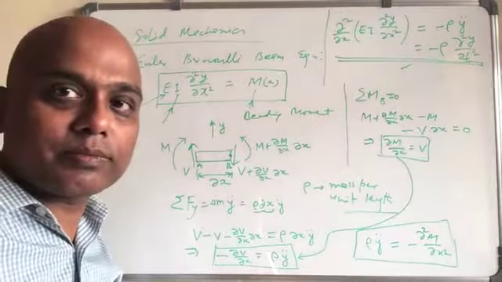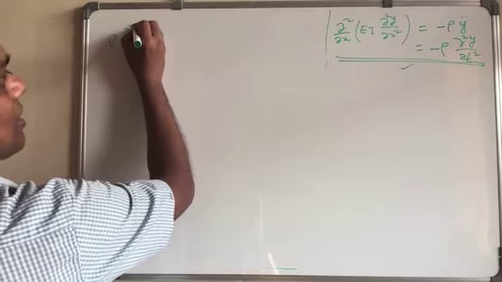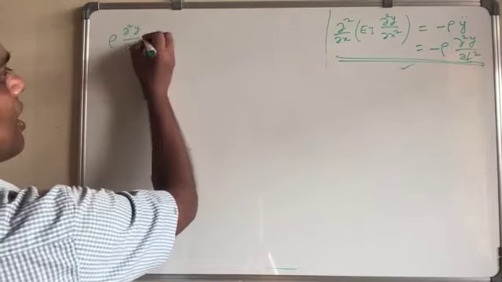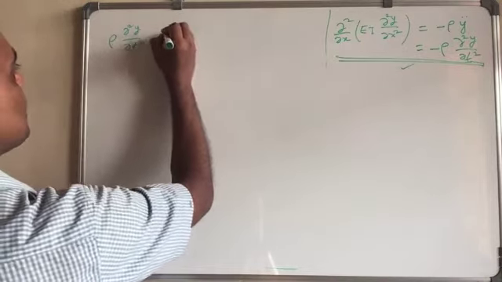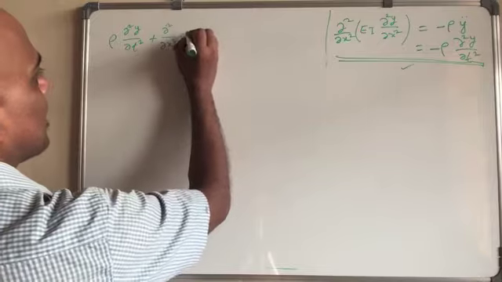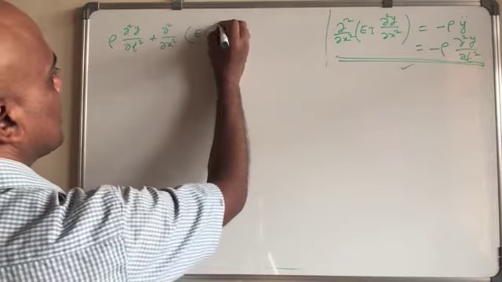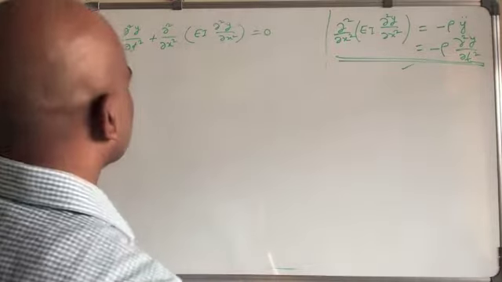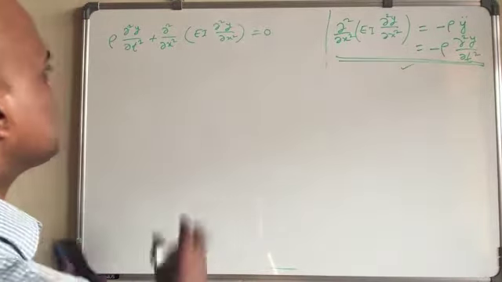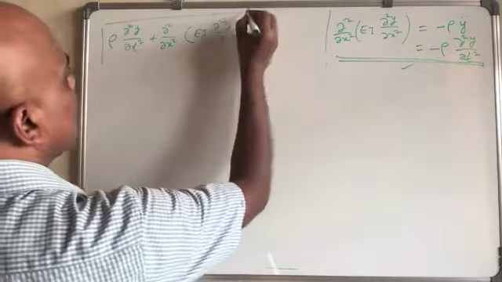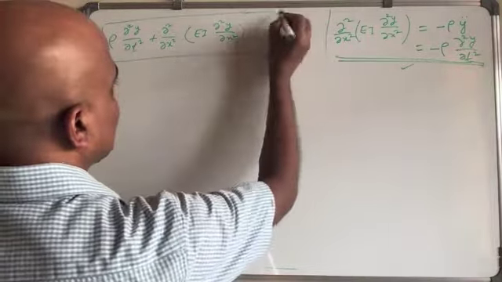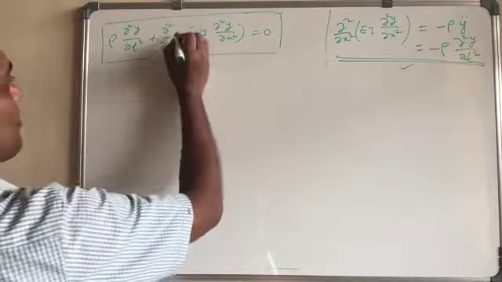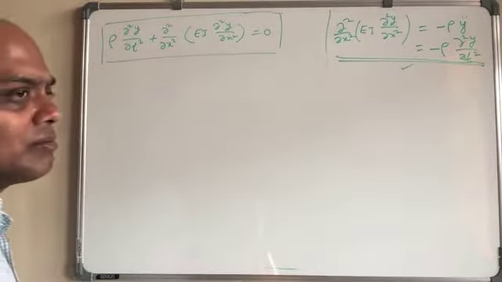Let's write it nicely, the way we write: rho del square y over del t square plus del square over del x square of EI del square y over del x square equal to 0. Now this is the equation that you have to solve, and along with that there have to be some boundary conditions, given this initial value problem.